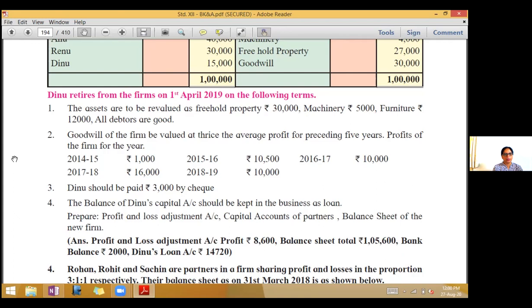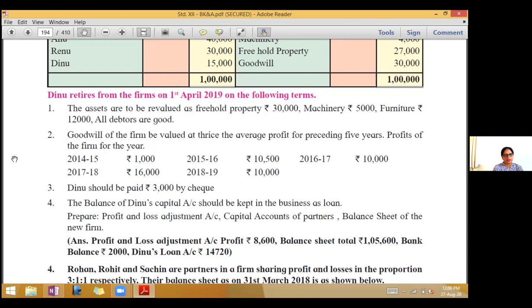Second, goodwill of the firm to be valued at thrice the average profit for preceding 5 years. Profits of the firm for the year 2014-15, 1,000, 15-16, 10,500, 16-17, 10,000, 17-18, 16,000, and 18-19, 10,000.